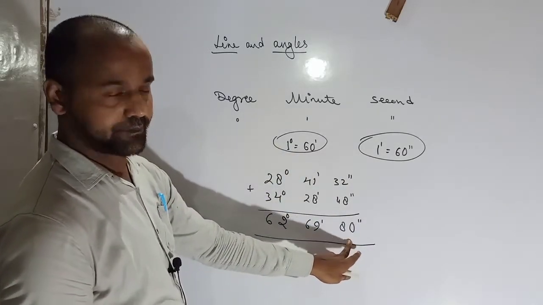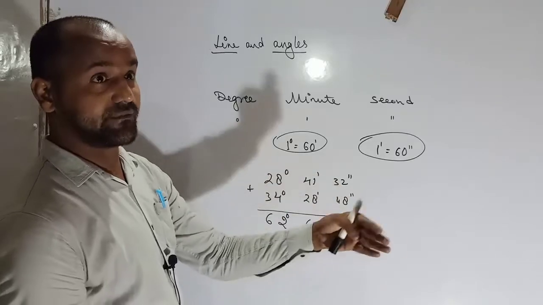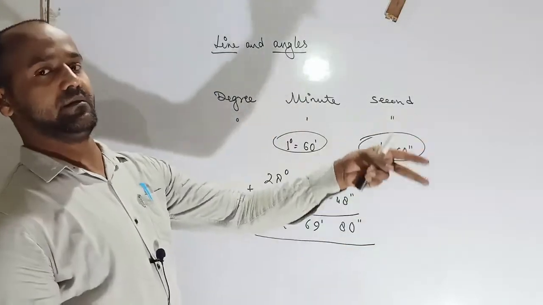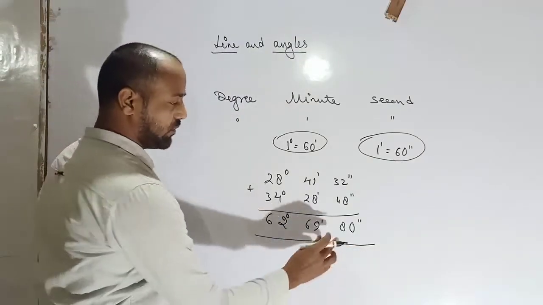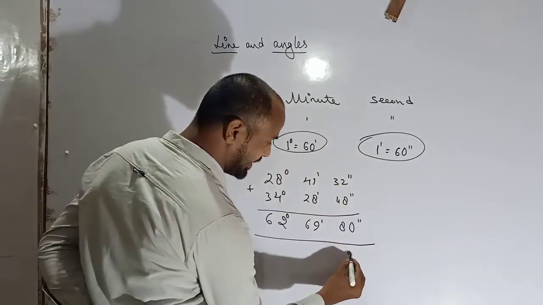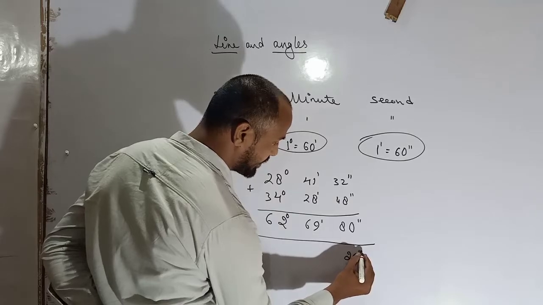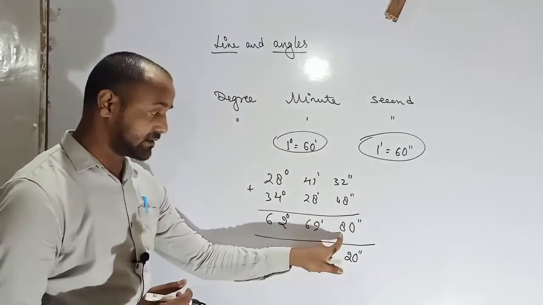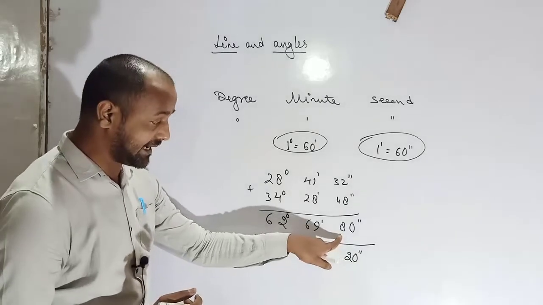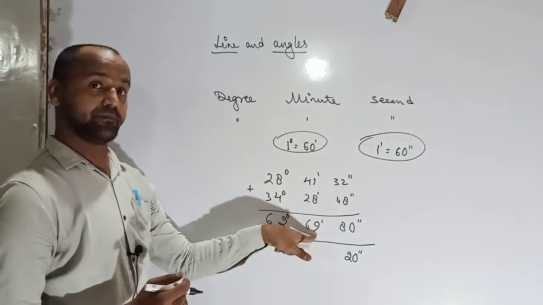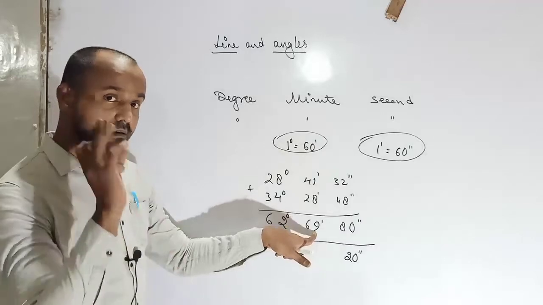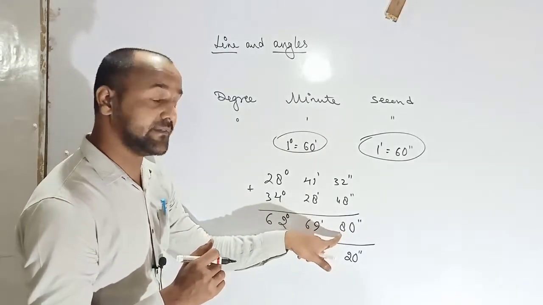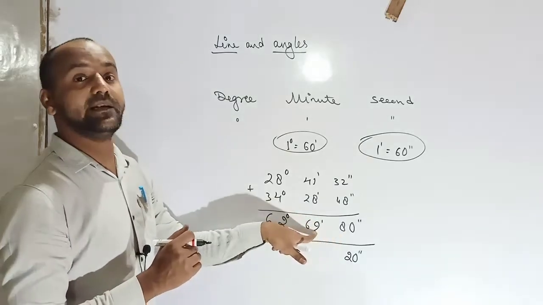can't write this no more than 60, more than 59.99. So what is this? This remaining 20 degree, sorry 20 minutes. So we just take away 60 from here and add here.